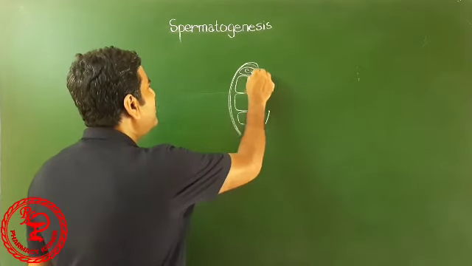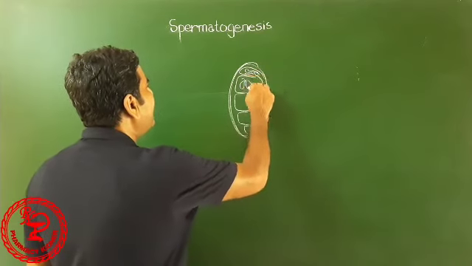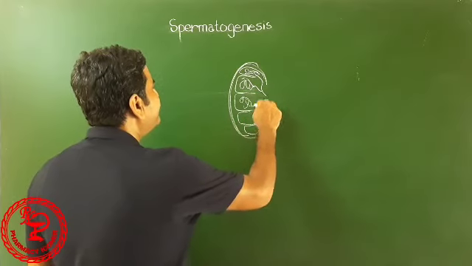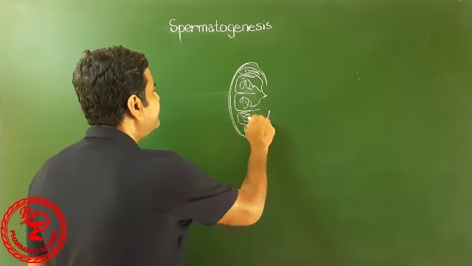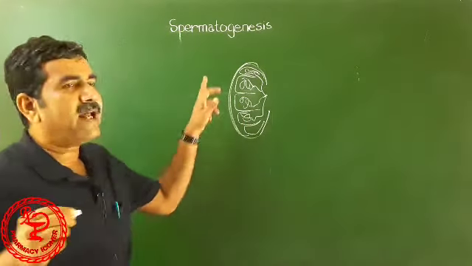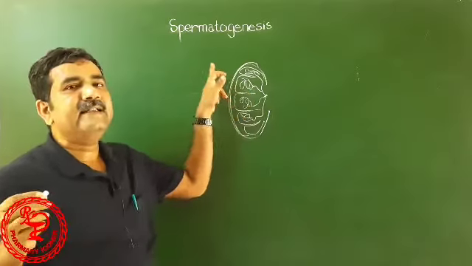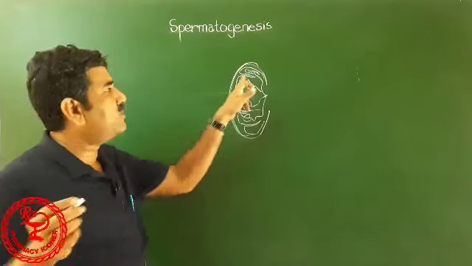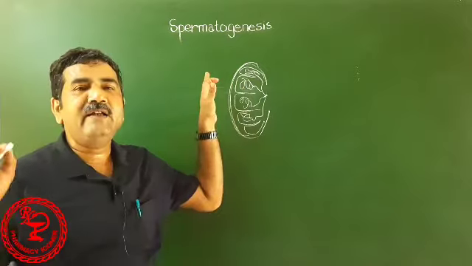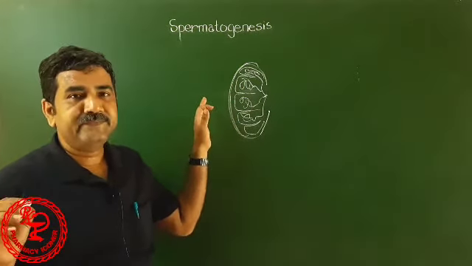In these lobules, seminiferous tubules are there. Sperm production occurs inside these seminiferous tubules. Outside the seminiferous tubule, these spaces are filled with interstitial cells of Leydig.